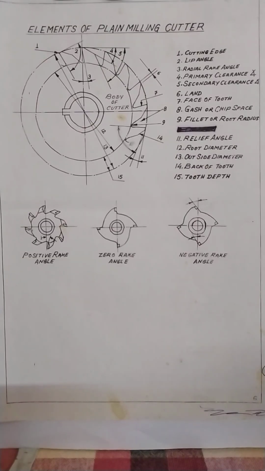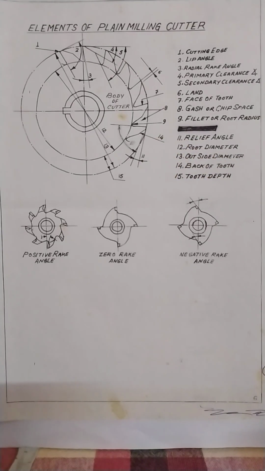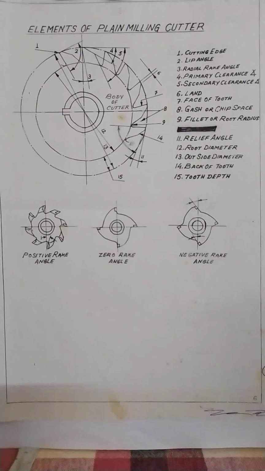Then relief angle. Number 11 is the relief angle. This relief angle, I told you, is on the land. This is the land, number 6. The land may be radial. No relief angle on this land.